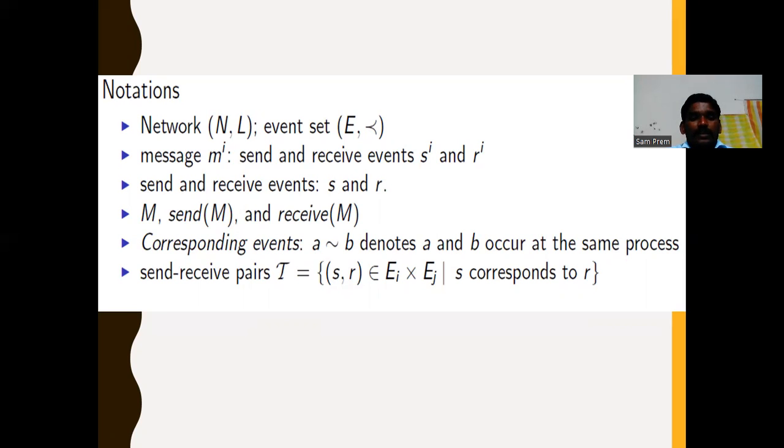A message M is a send and receive event pair, with send event S and receive event R. Send of M and receive of M are the message and its corresponding events. A and B occurred at the same process. For the send-receive pairs, T equals S comma R, belonging to E_i cross E_j, where each send event corresponds to a receive event.